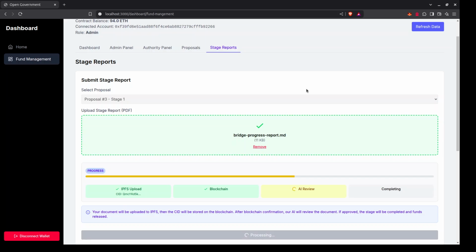The frontend will make the post request to the backend. In the backend, we will be using RAG, that is Retrieval Augmented Generation. In the RAG, we give some standard questions, and these questions will be answered using the data in the file. We will mainly focus on whether there is any mismatch between the amount provided by the government and the amount which is utilized, and we will also check how the objectives are fulfilled, and whether there is a detailed explanation for the further process. All this will be checked and answered by the RAG.